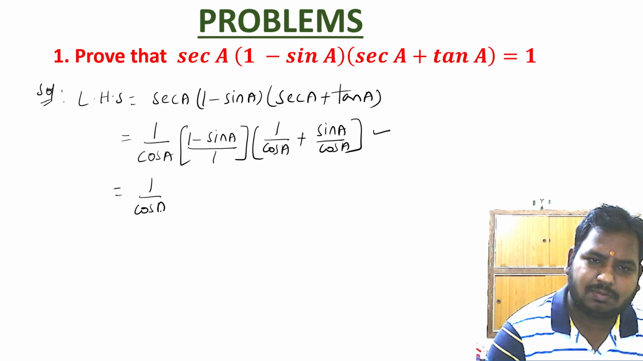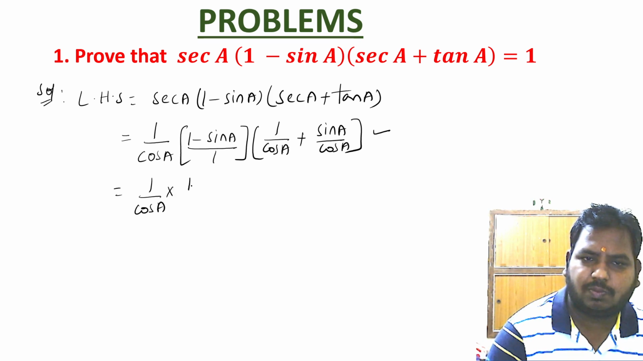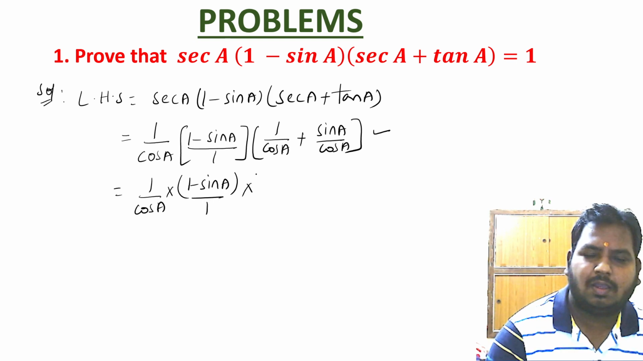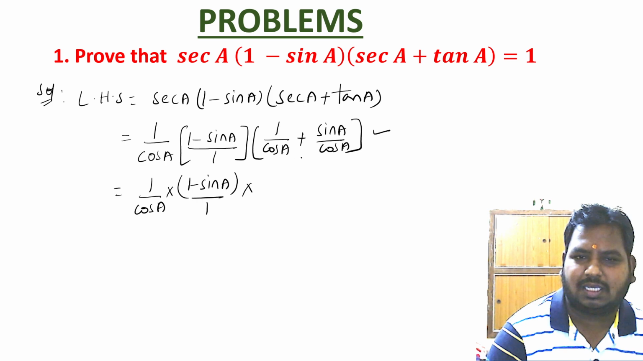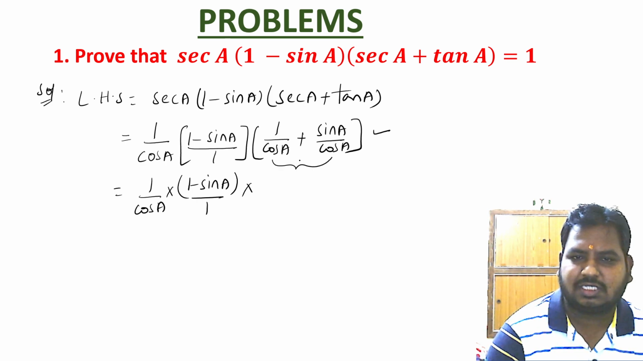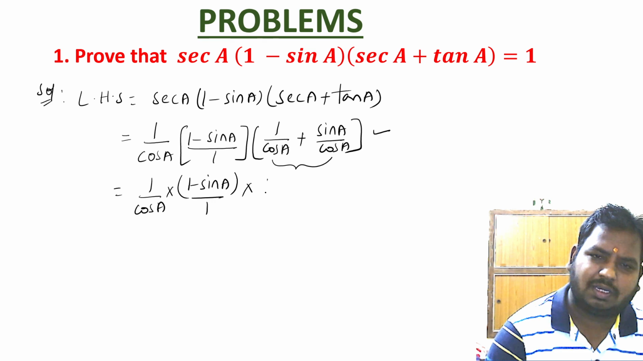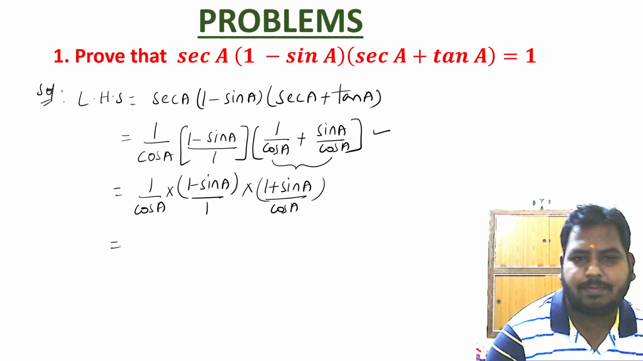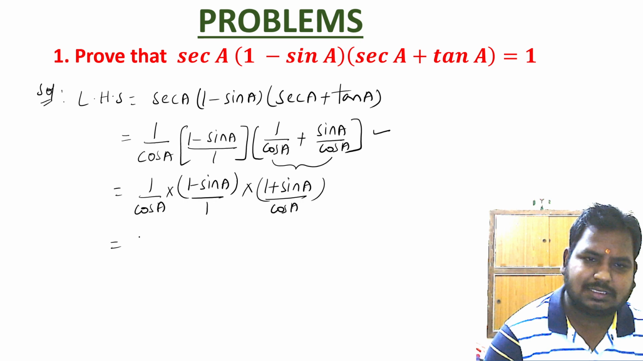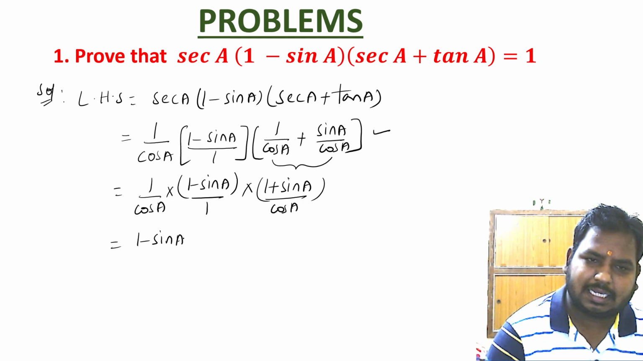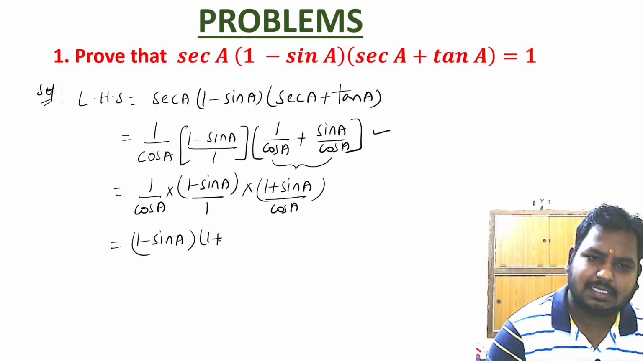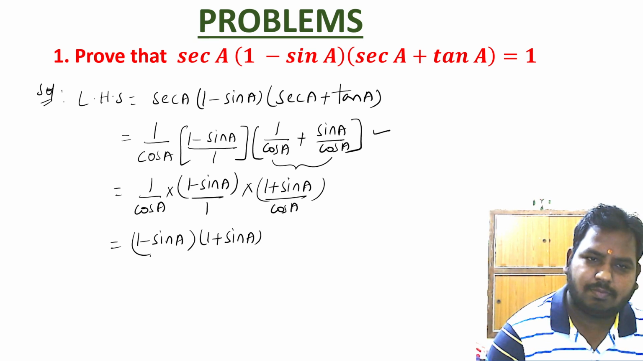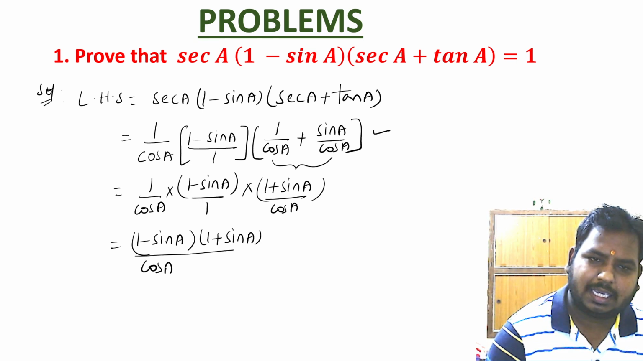So we have 1 by cos A into 1 minus sin A by 1 into 1 by cos A plus sin A by cos A. In these two fractions, we have the same denominator, so we can add up the numerators. We are going to get 1 plus sin A by cos A. Now let me multiply all numerators. We have 1 minus sin A into 1 plus sin A by cos A into cos A.